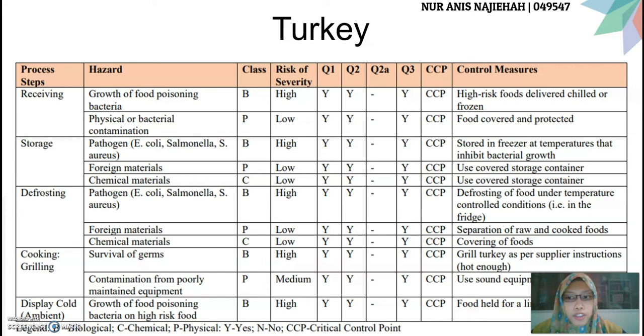For defrosting, make sure to defrost the food under temperature control conditions, for example, inside the fridge. Separate raw and cooked foods, covering the foods to avoid pathogens, foreign, and also chemical materials. During cooking, which is the grilling method, make sure to grill the turkey as per supplier instructions, which is must be hot enough. Use sound equipment too to avoid any survival of the germs and also contamination from poorly maintained equipment.